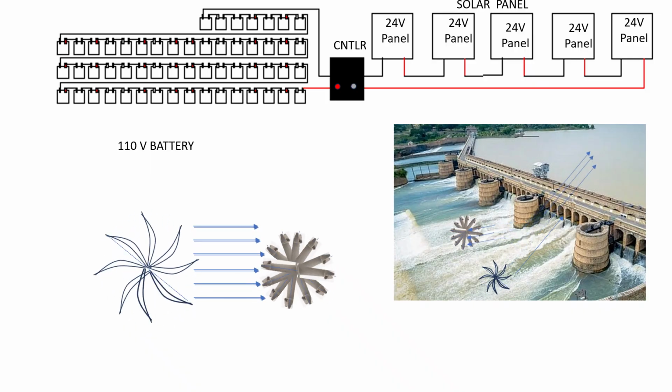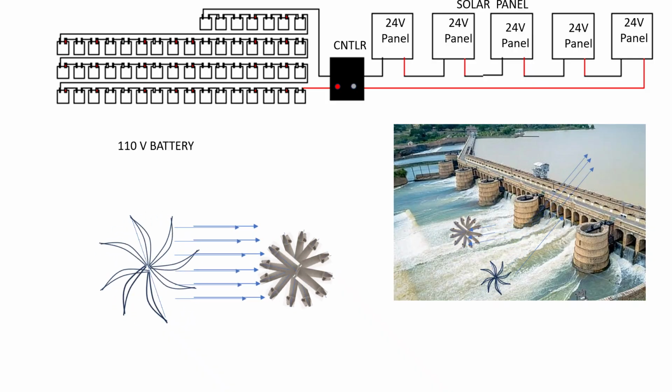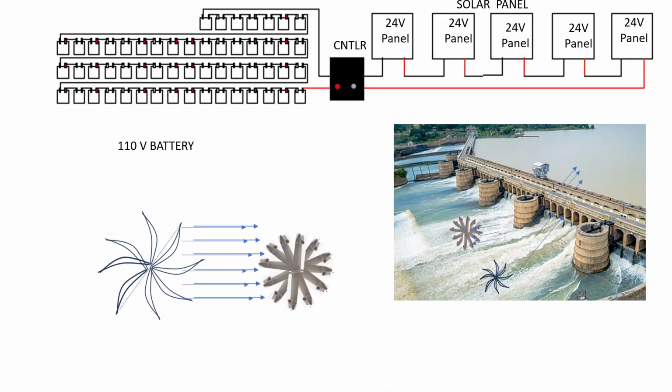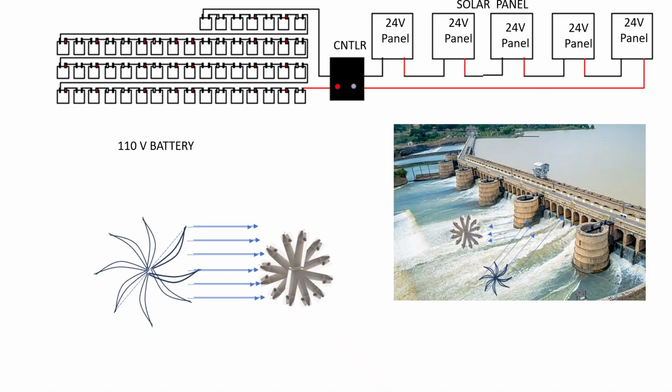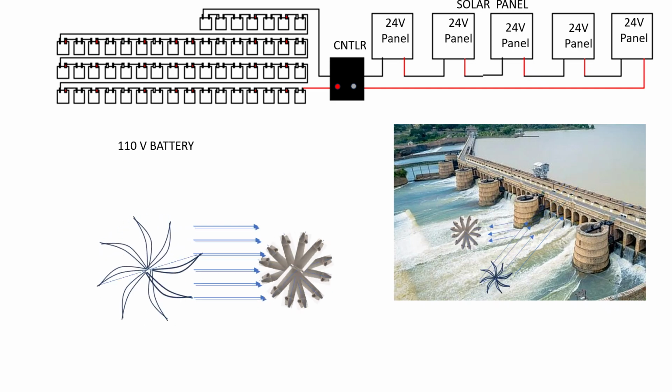Use the water to run the turbine to generate your electricity. Release this water from the dam when required and rotate the turbine. In this system we can store electricity.